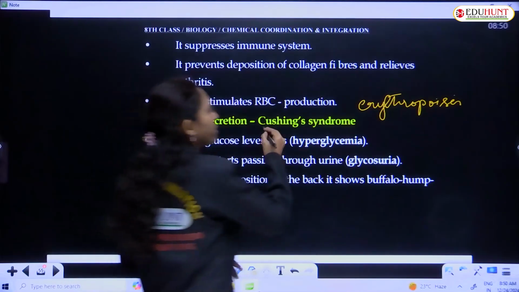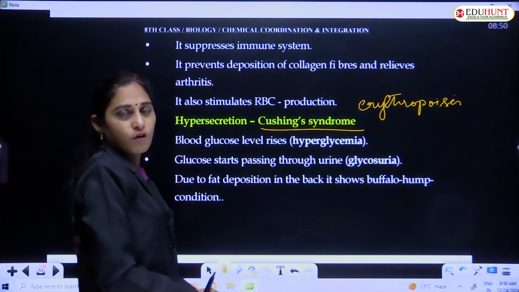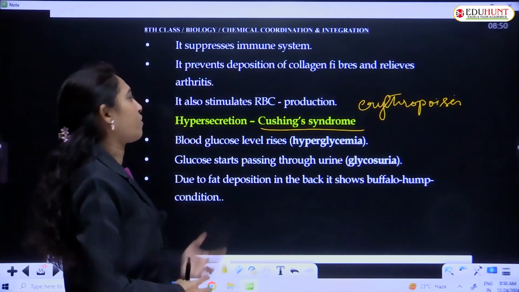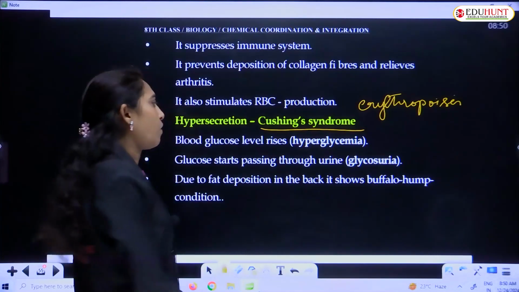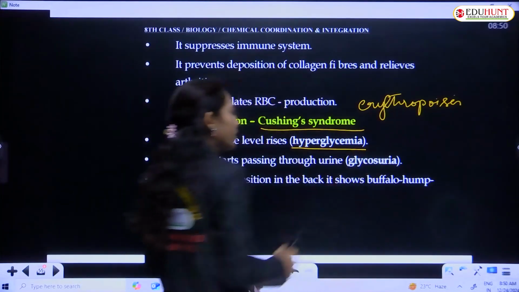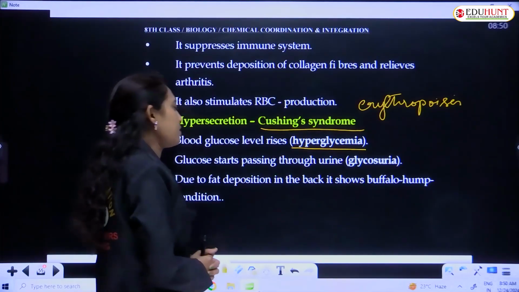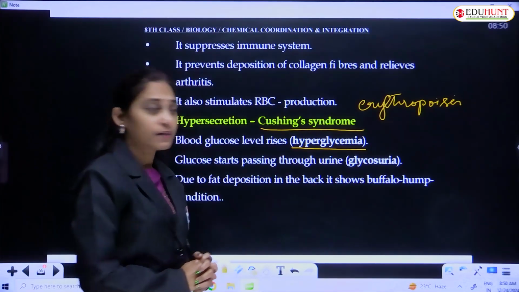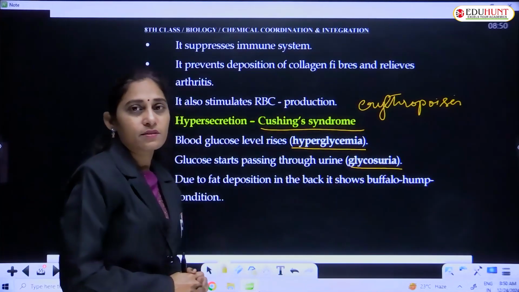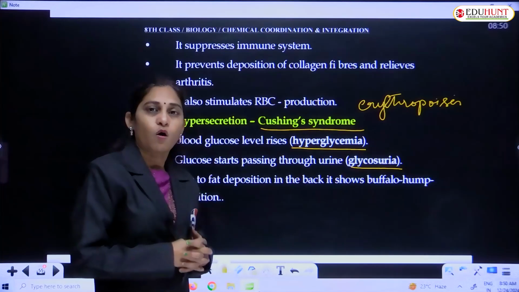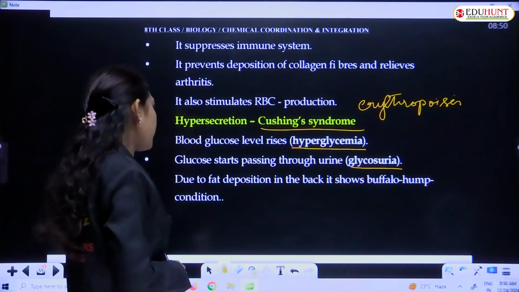It causes Cushing's syndrome, because of hypersecretion of corticoids. It increases the blood glucose level, causes hyperglycemia, high blood sugar, and glucose starts passing through the urine, that is called glycosuria.